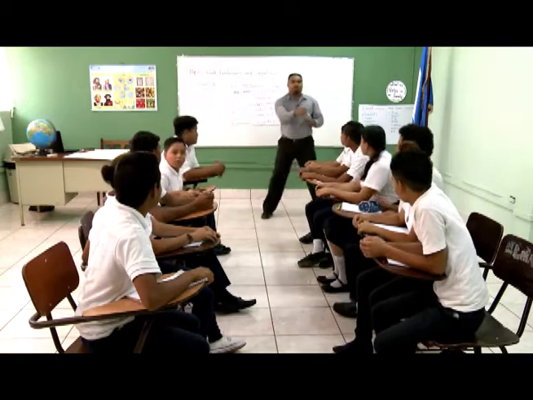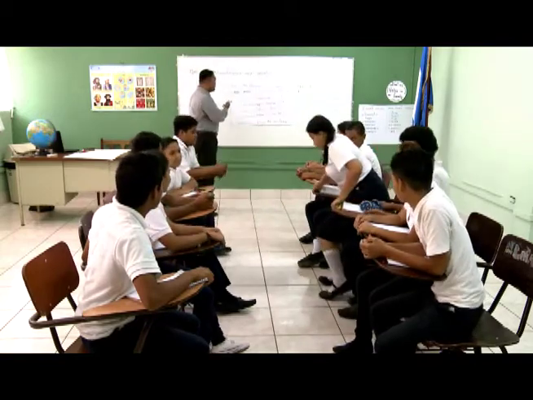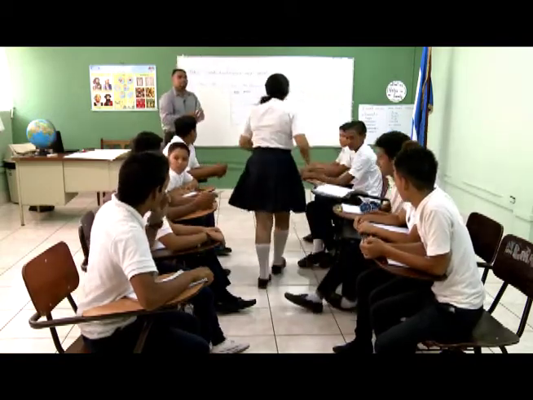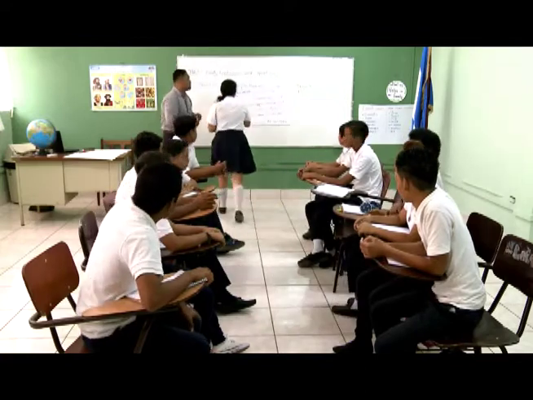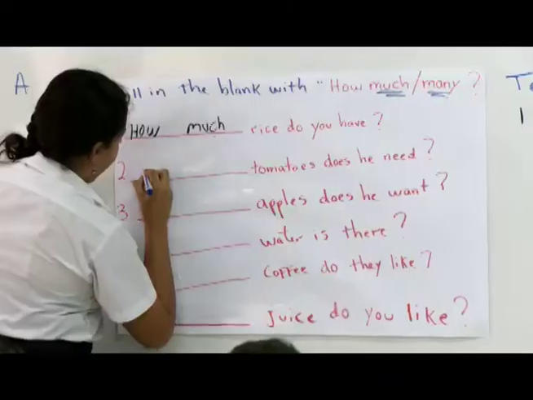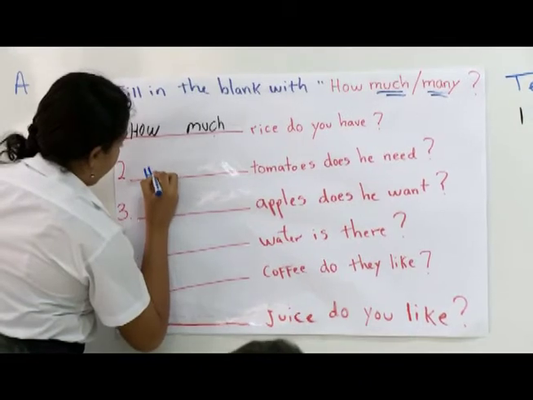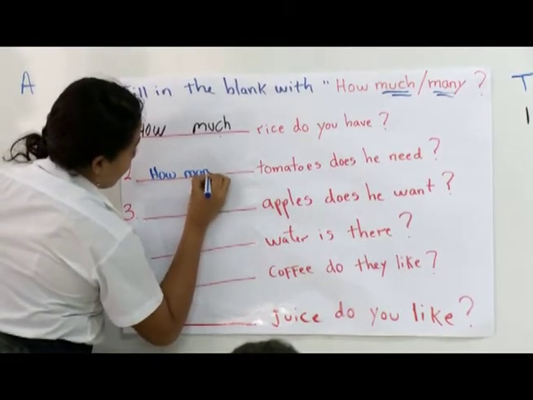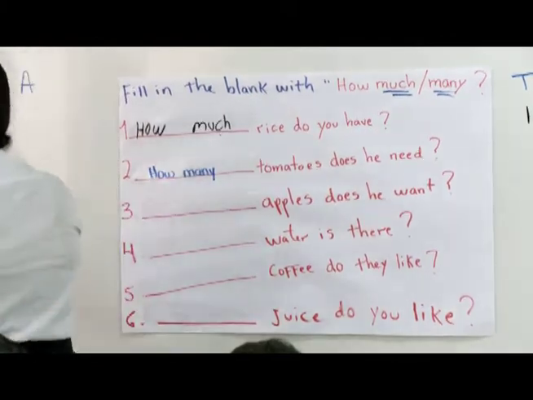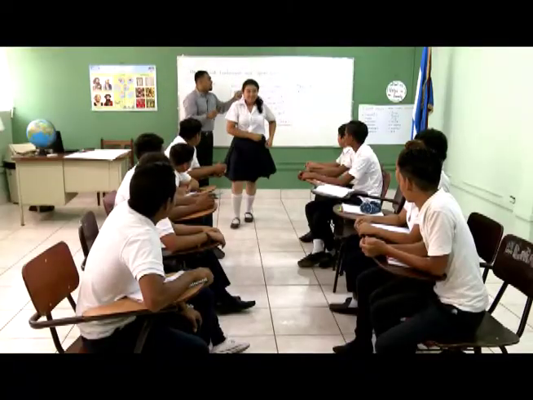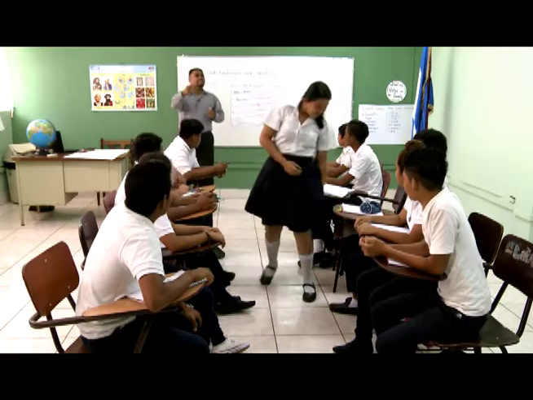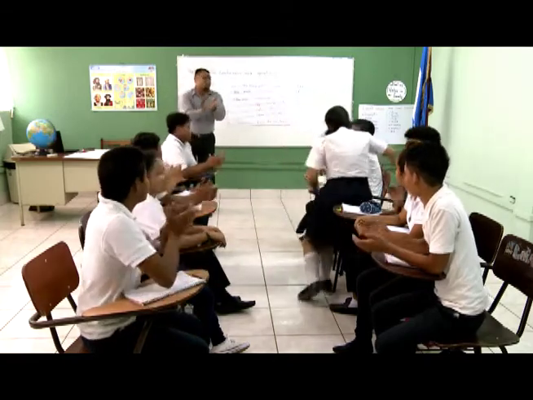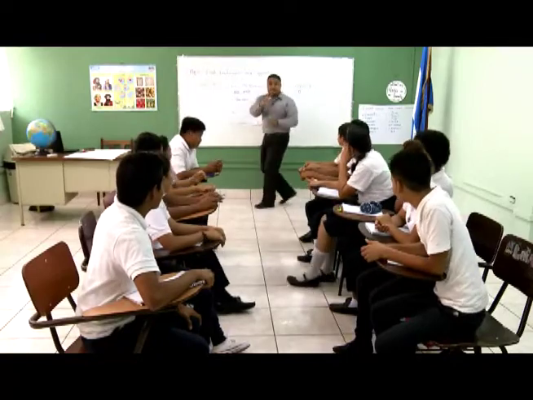Okay, now one person from this group. Good. So let's do number 2. Okay, how many tomatoes does he need? Is that correct? Yes. Okay, clap for her. Clap. Very good. 1 more point. So now you got 2.